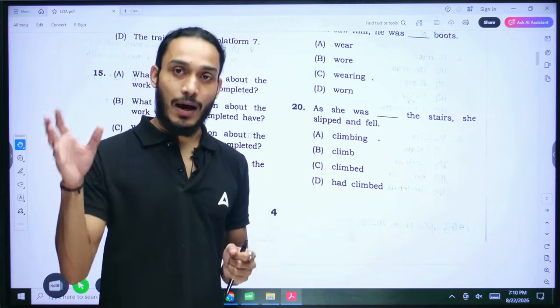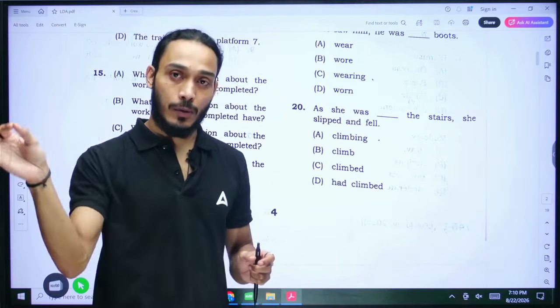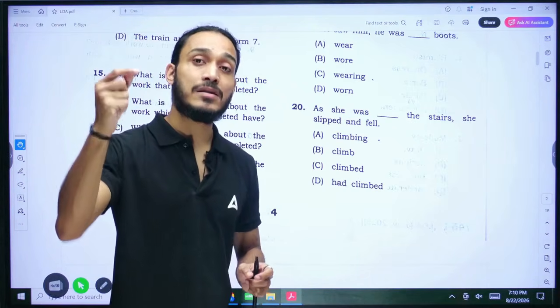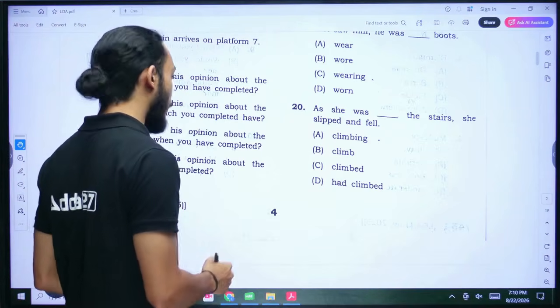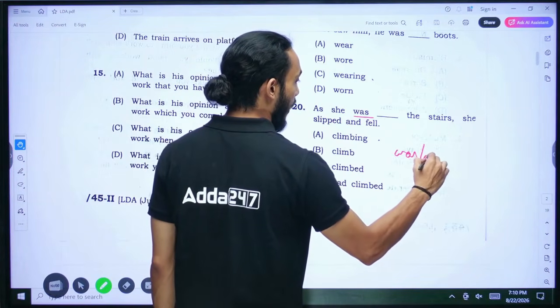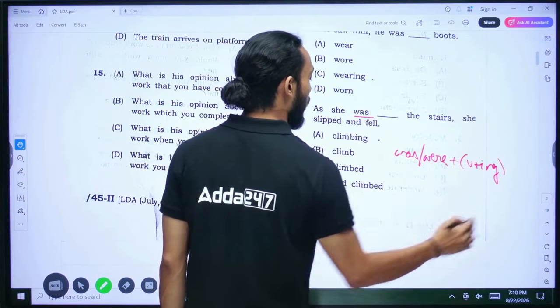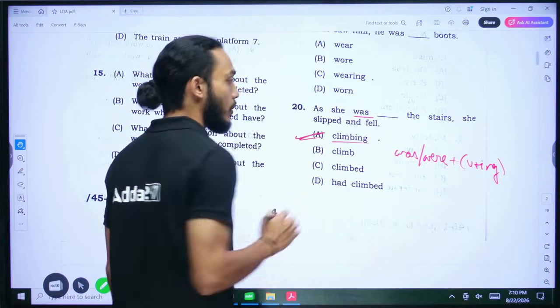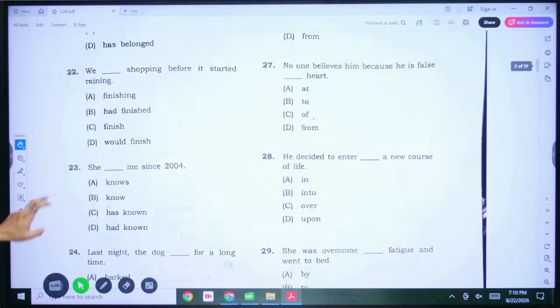When we are talking about the past and we're talking about an action that was going on and it got interrupted by some other action, we talk about the original action in the past continuous tense. So to write in the past continuous tense, I have to use the ing form of the main verb. So we are writing was again. If you're writing was or were in the active voice, your main action word should be in the ing form. All right. So therefore, climbing. She was climbing the stairs. Clear? Number 19 and 20 pretty much had the same concept going on.